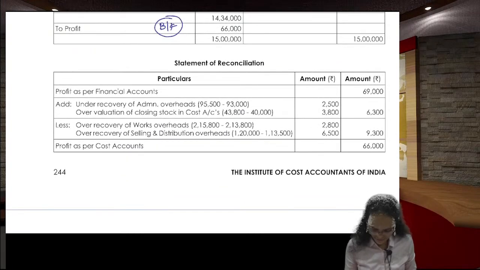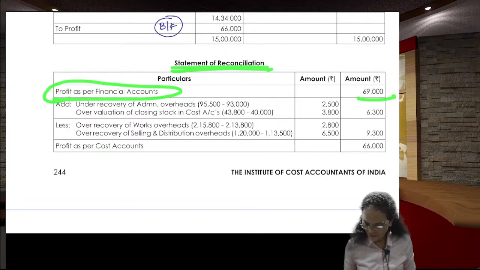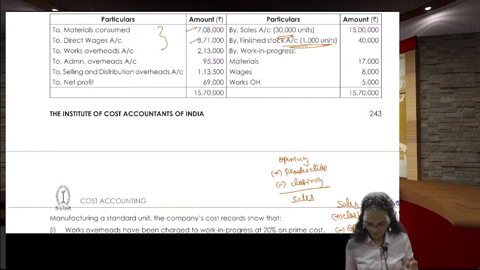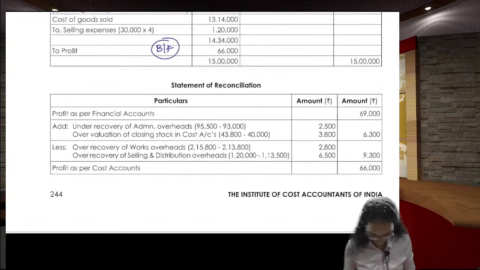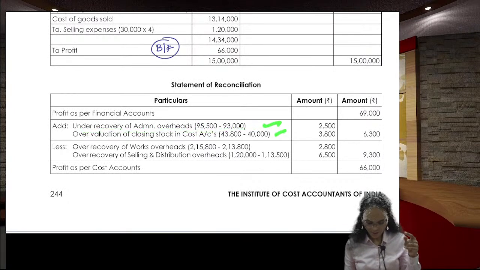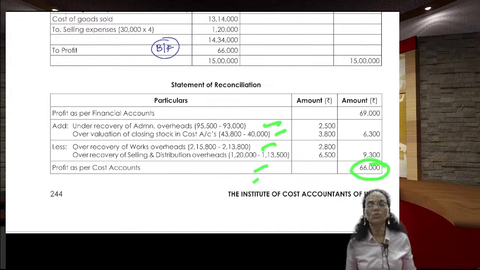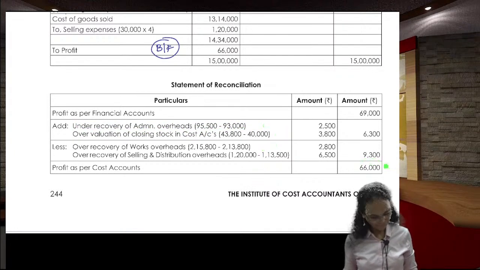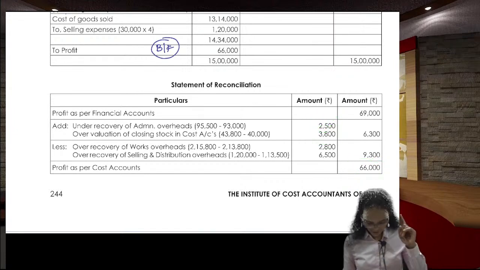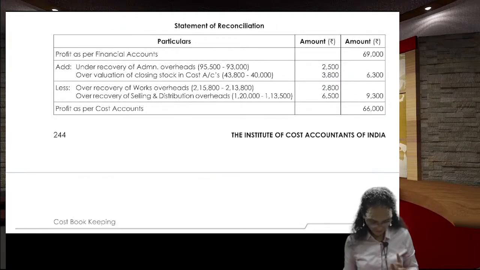Now come here. See, the statement of reconciliation. Profit as per the financial one is 69,000. From where did we get it? Here we got 69,000 as a profit. So from this, under-recovery of administration overheads. I explained under-recovery and over-recovery, and what the treatment is. Then you do that, you will get the answer. In the past 2-3 problems, I explained very clearly what under-recovery and over-recovery are, with examples. Just go back if you have any concern here.